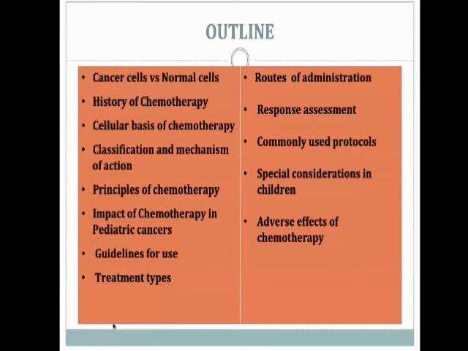The log-kill hypothesis states that whenever a tumor grows, only a constant fraction keeps growing. For example, we always read this report called Ki-67, and we look at it as the multiplying ability of the tumor.